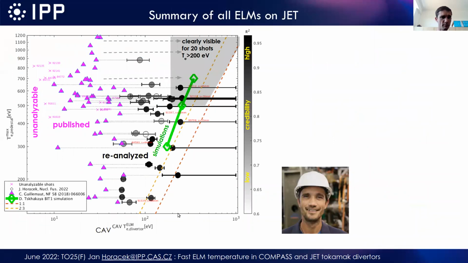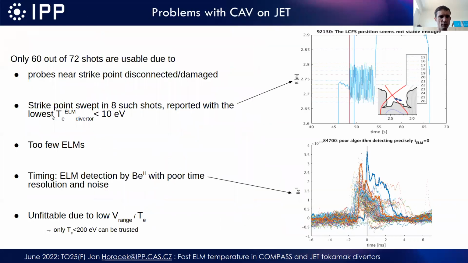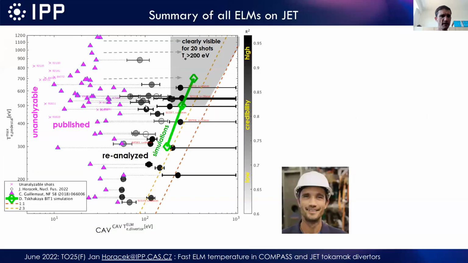And this is my last and most important graph, a summary of all ELMs on JET. Here you can see the pedestal temperature on a logarithmic scale, and this is the divertor temperature which we measured. Those purple values are those which have been published. Those crosses are very low values, like 10 eV or even lower, on the divertor, but I claim that they are unanalyzable because of the problems which I reported here. Then those triangles are analyzable, but my values are much higher, by an order of magnitude or even 2 orders of magnitude in some cases.